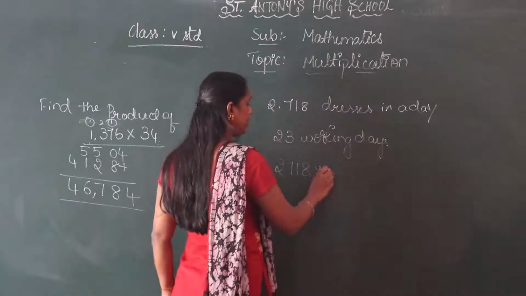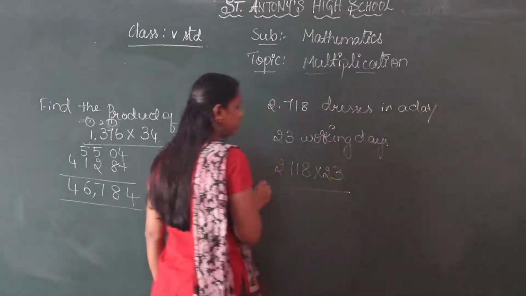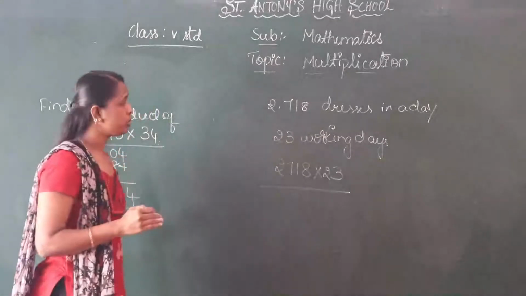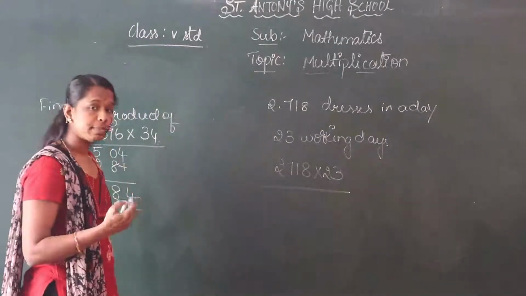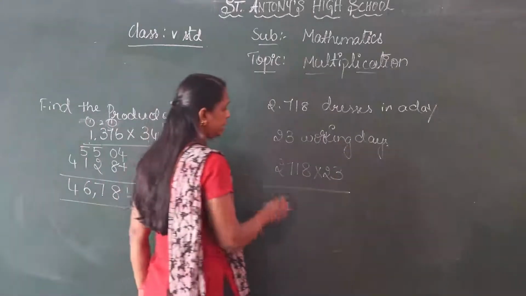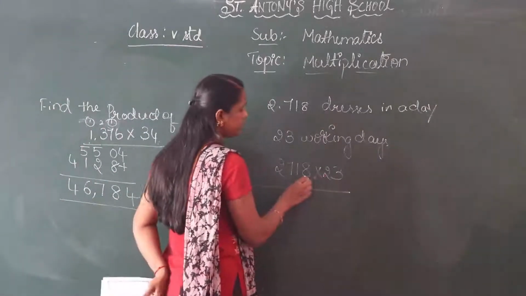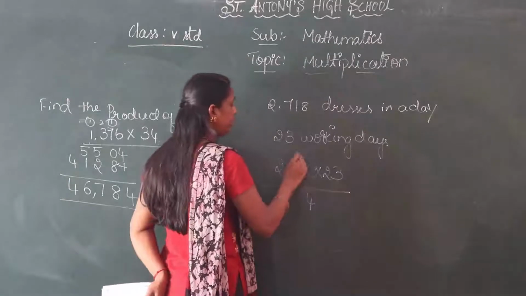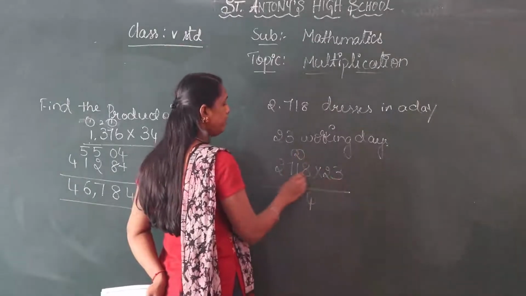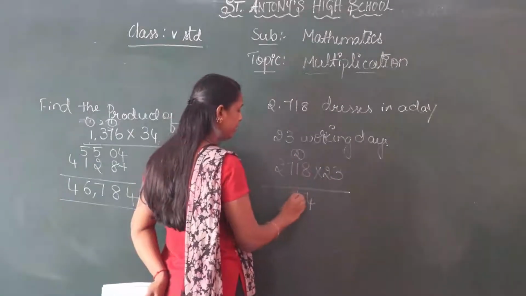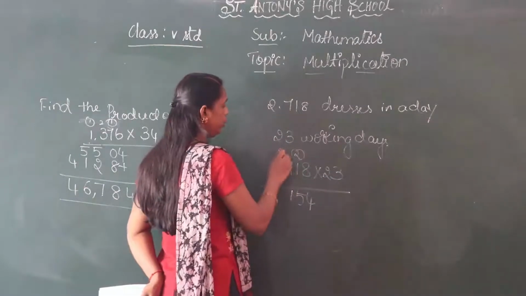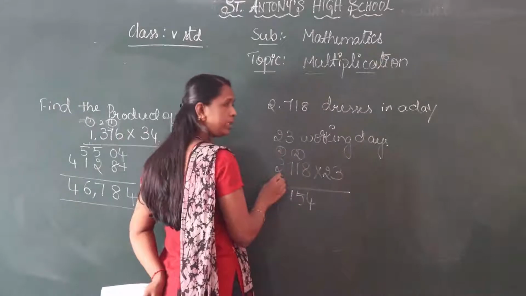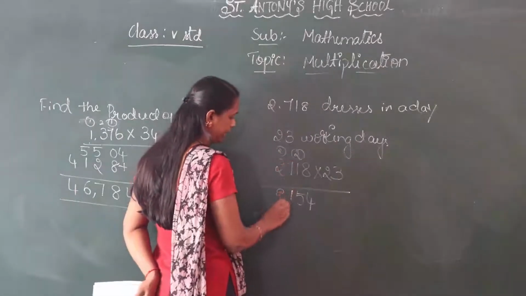2,718 into 23. So multiply 23 with the given number, we get the dresses manufactured in 23 days. 3 8s are 24, 2 carry. 3 1s are 3 plus 2, 5. 3 7s are 21, 1, 2 carry. 3 2s are 6, 6 plus 2, 8.